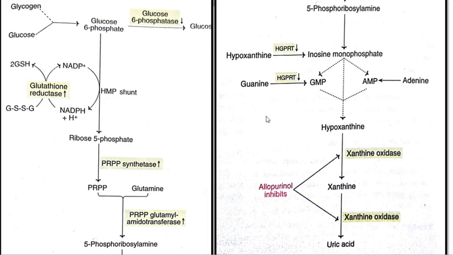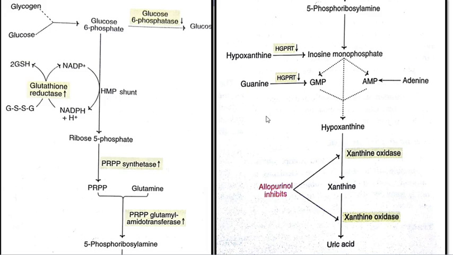The glycogen or glucose is converted into glucose 6-phosphate. This glucose 6-phosphate is converted into ribose 5-phosphate in the HMP shunt. In purine biosynthesis, the ribose 5-phosphate is converted into PRPP with the help of the PRPP synthetase enzyme.